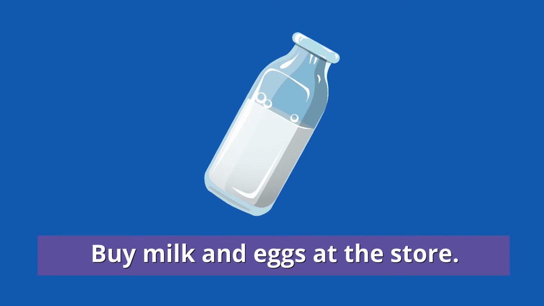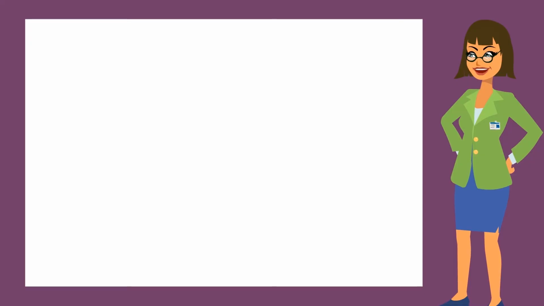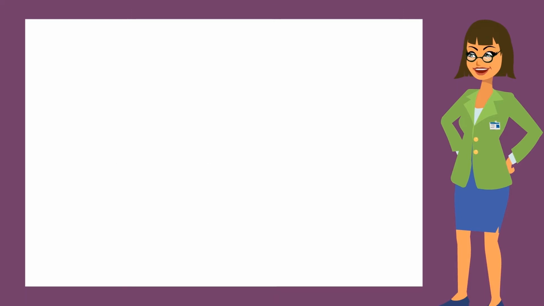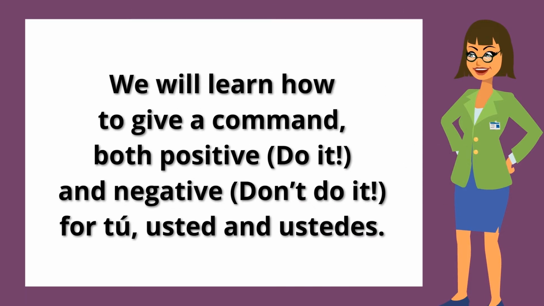In these cases in English, the you is understood. We just use the verb with no subject. In Spanish, commands are more complicated. We have 4 ways of addressing someone with you: tú, vosotros, usted, and ustedes. In these lessons, we will learn how to give a command, both positive, do it, and negative, don't do it, for the tú, usted, and ustedes forms of address.